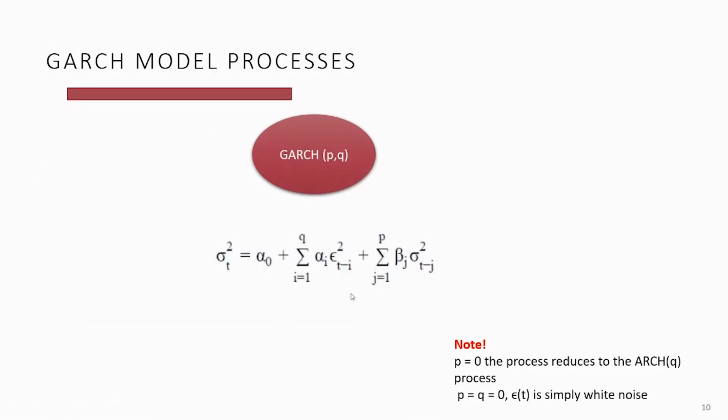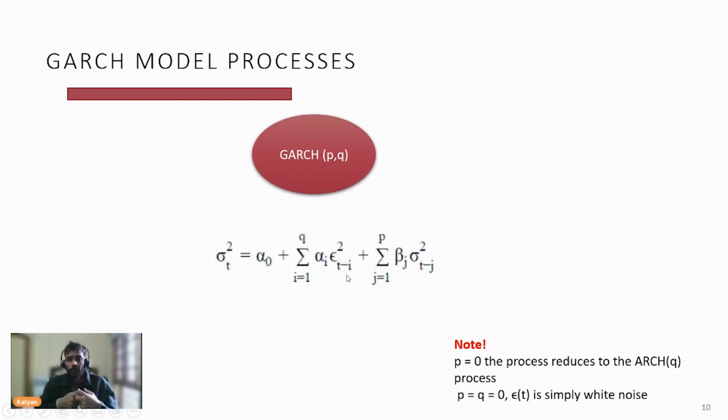Similarly for GARCH PQ, this is the theoretical formula, where alpha I and beta J are basically the parameters of our model. When we are calculating the moving average, it is basically taking the values based on T minus J. So when we are applying the moving average here, it is taking the values from these T minus J values. That's how a GARCH PQ process model works.